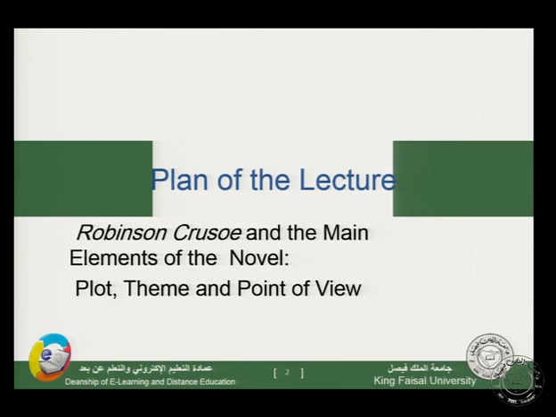Who is the first non-white character in the English novel? A, Crusoe. B, the widow. C, Friday. Non-white. He is a kind of prototype of the non-white character. Yes, that's right, Friday.